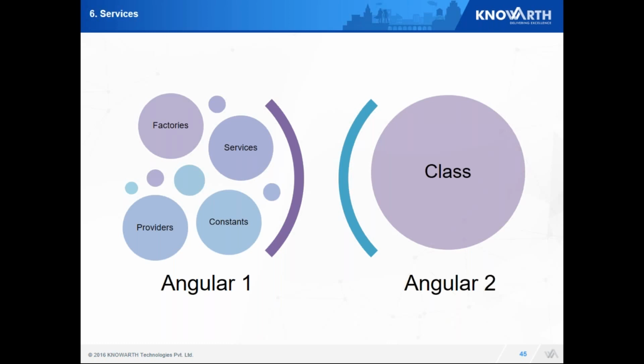Compared to all this, Angular 2 introduced a very simple concept and we just have a class for it. A class can have any methods exposed as public and all we have to do is import it in the module which we want to use. A service in Angular 2 is just a class. A class can have its methods exposed as public. Now, when you compare it with Angular 1, it is very much simpler.